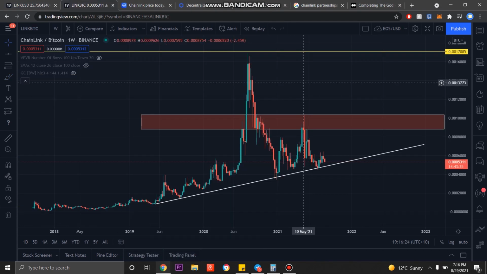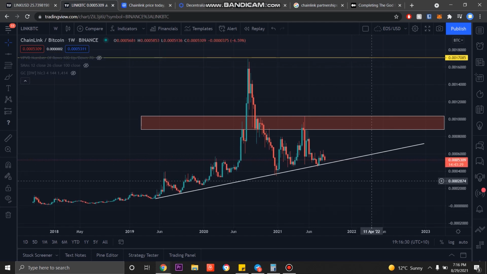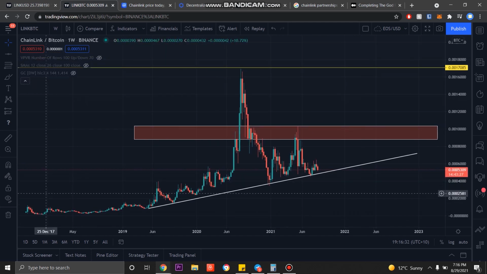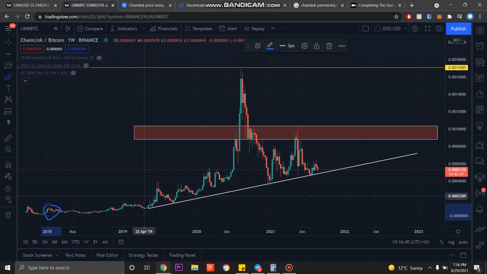Looking at the Bitcoin pair for Chainlink, we can see basically a gradual upwards trend. Chainlink didn't really have a bull market in 2018, as I've said before, so we didn't really see much performance from Chainlink. We saw a small little blip here. That was the entire bull market for Chainlink. It just was not well known enough.